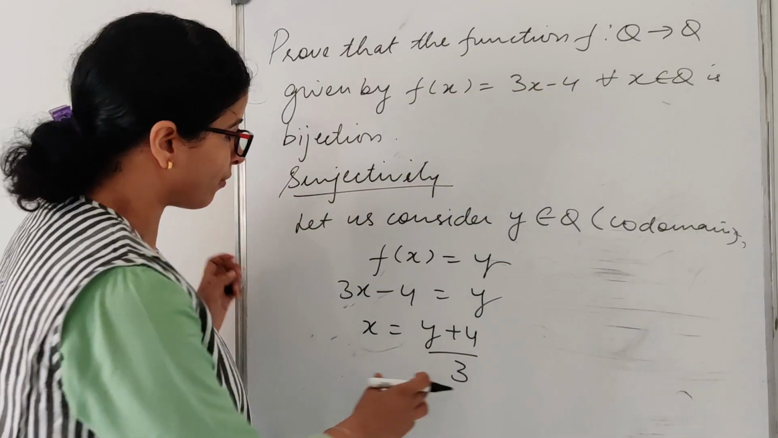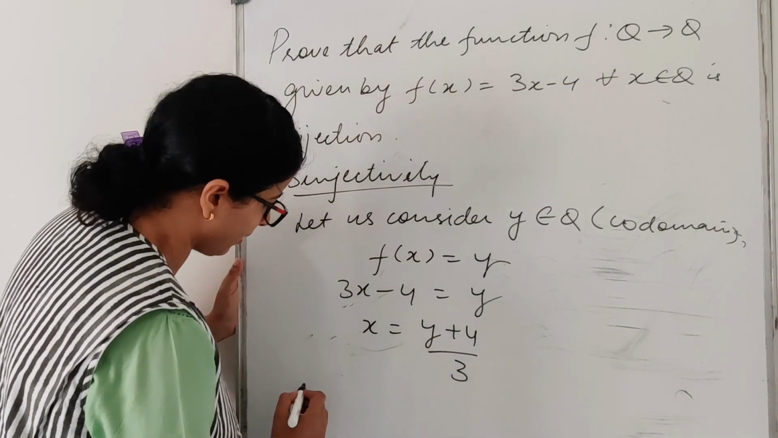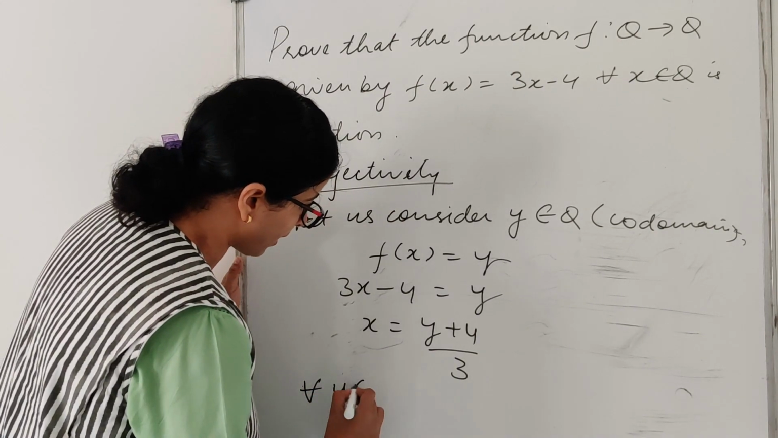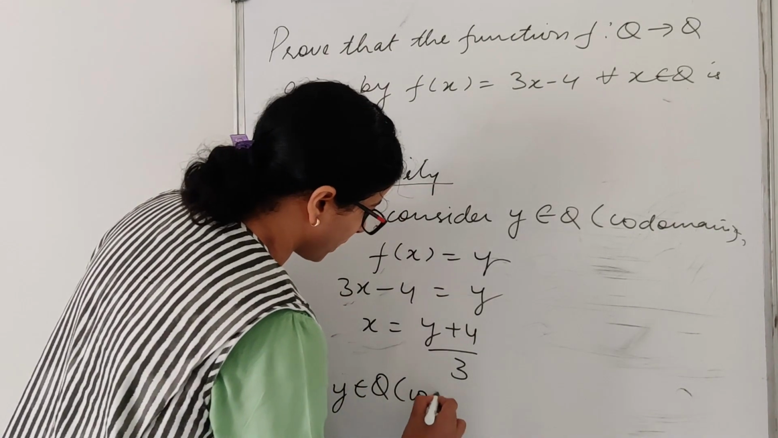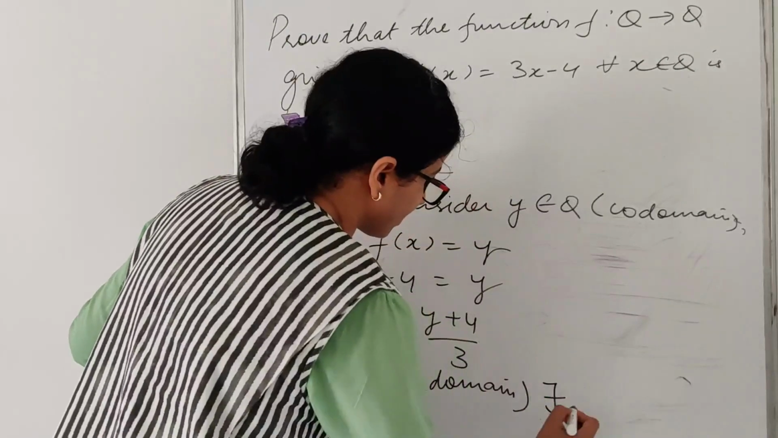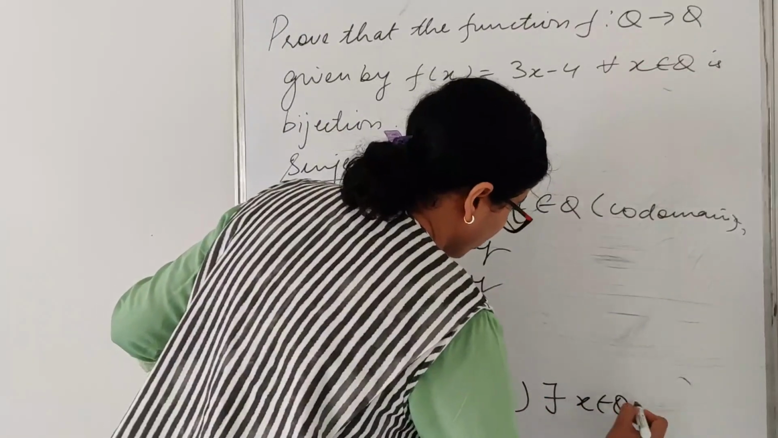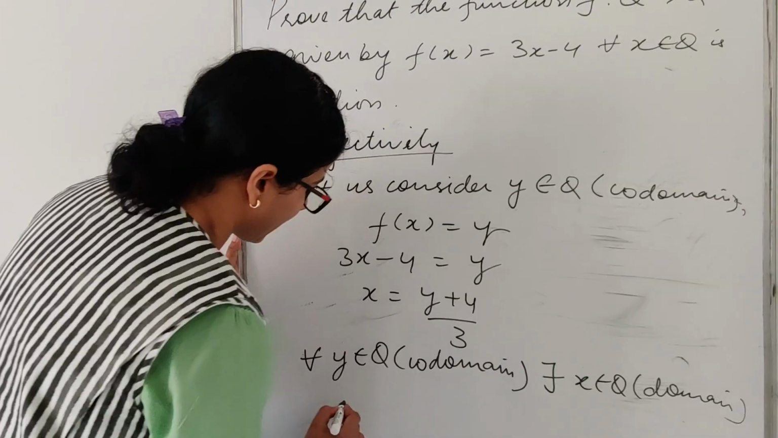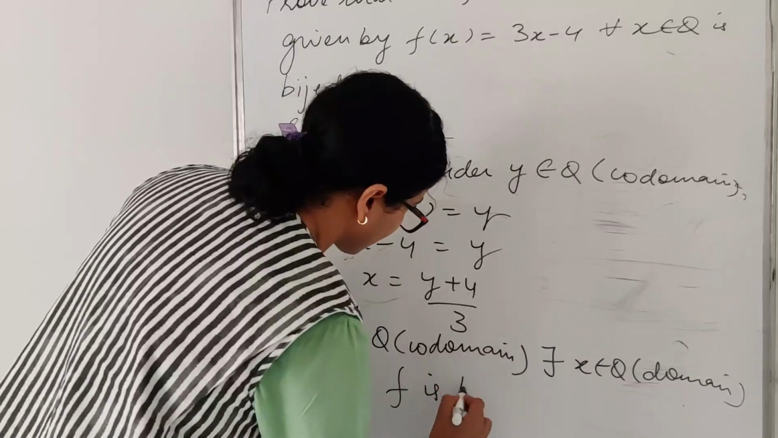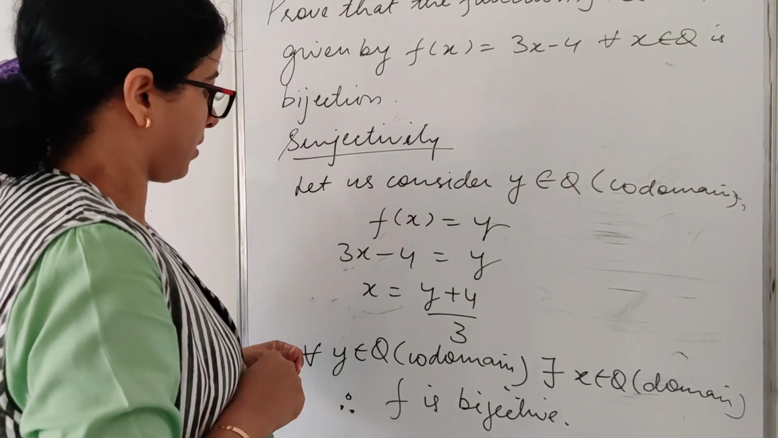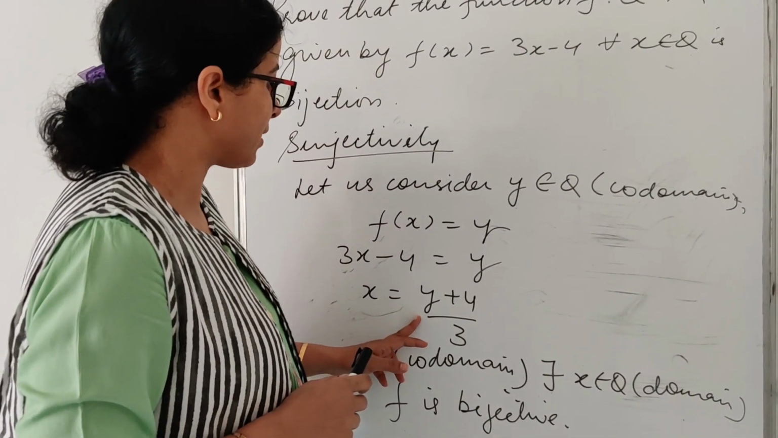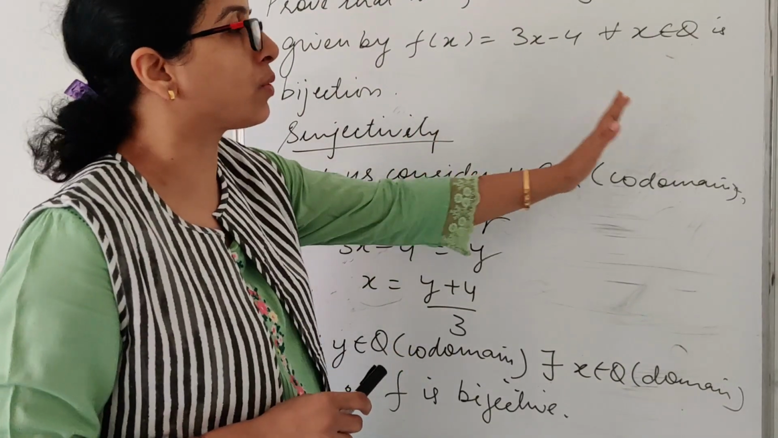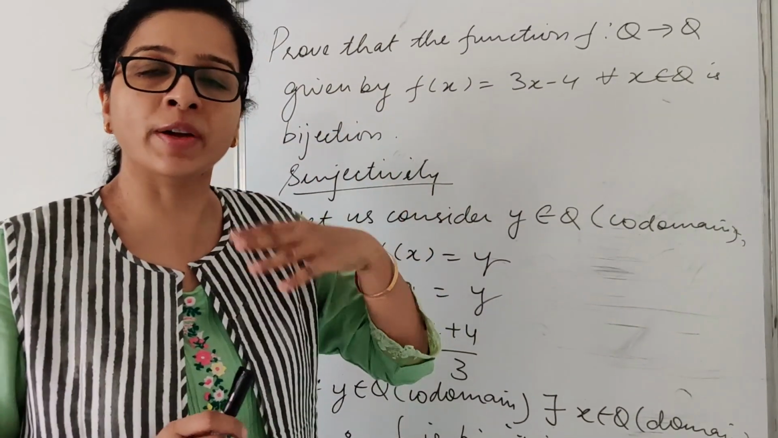So for all y belonging to Q in codomain, there exists x belonging to Q in domain. Hence f is bijective. In this case you can also say that my range becomes equal to codomain, so hence my function is onto.